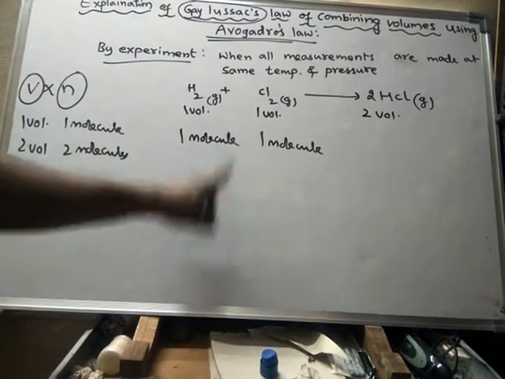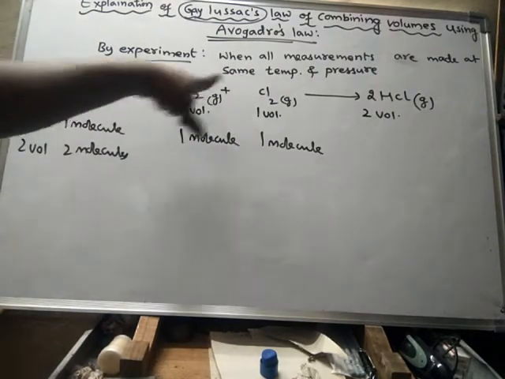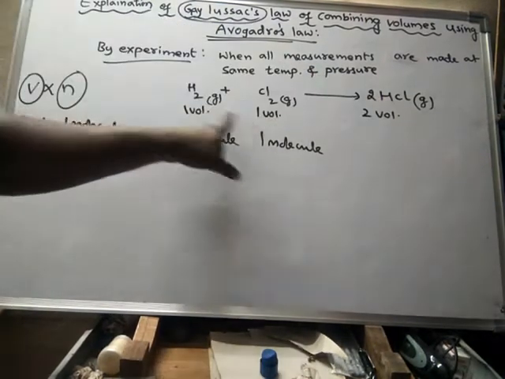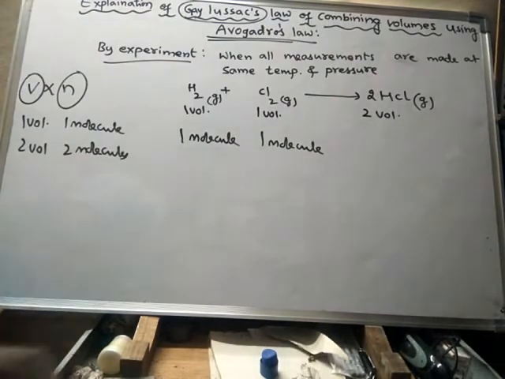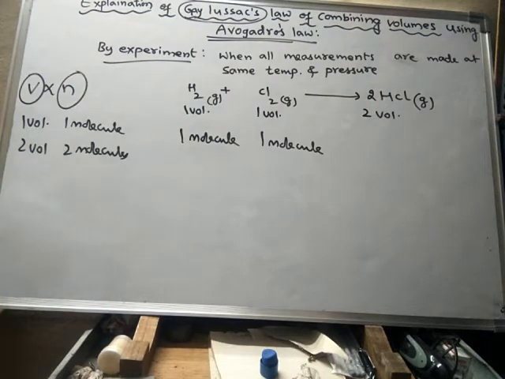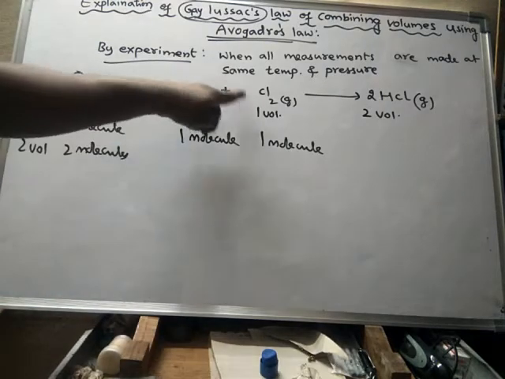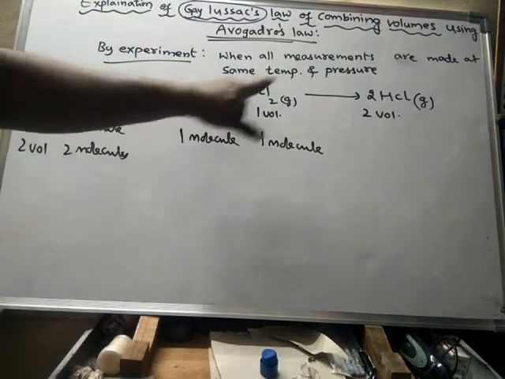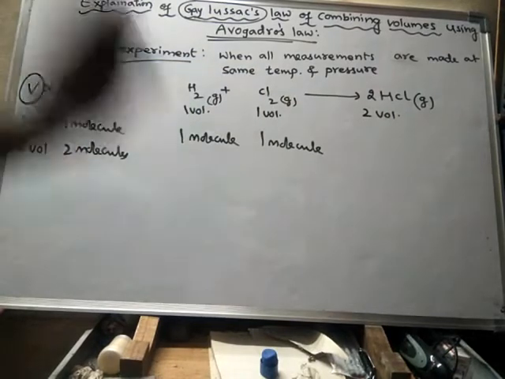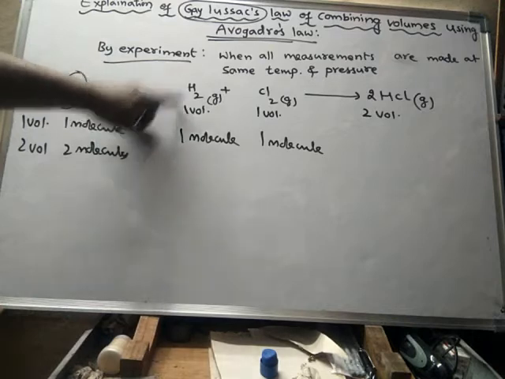One thing we have to remember is that the volume of hydrogen, the volume of chlorine and the volume of HCl are measured under the same temperature and pressure. Only then do we consider this relationship. So before doing other things, first we have to conclude whether the volumes of hydrogen, chlorine and HCl are measured under the same temperature and pressure or not. Now we have to apply Avogadro's law.